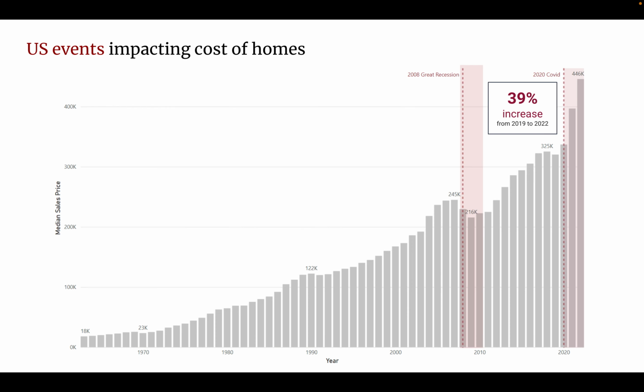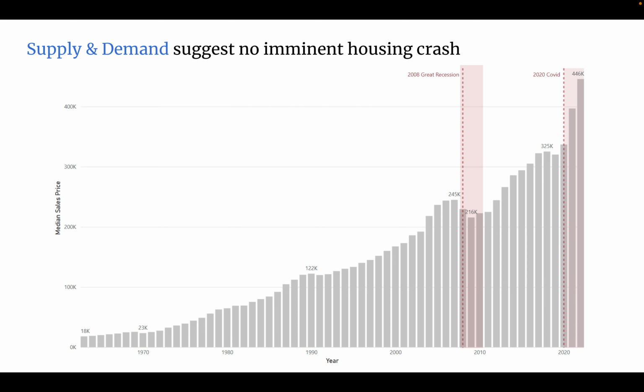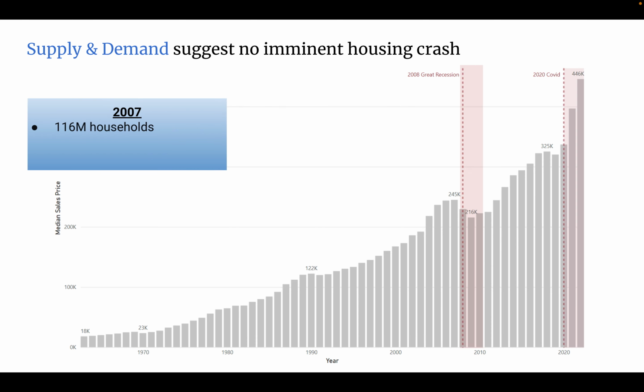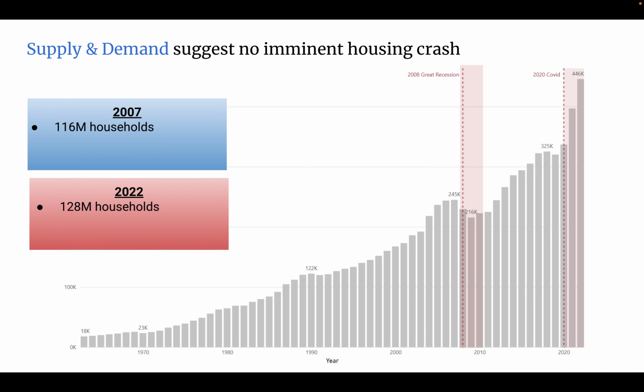With this skyrocketing price, many people, especially first-time homebuyers, find themselves wondering if there's an impending housing market crash that will lower these insane prices. If we look at the conditions that led up to 2007 and compare them to the conditions of 2022, we'll see why most experts predict that there will not be a housing crash. In 2007, there were approximately 116 million households. In 2022, there were 128 million. 2007 had 2.1 million new housing starts, whereas 2022 only has 1.4 million.